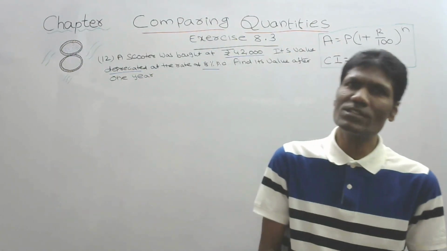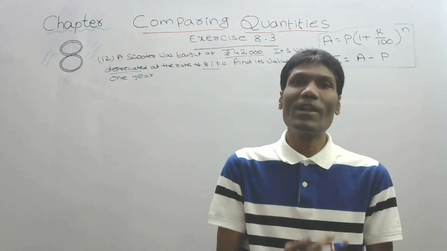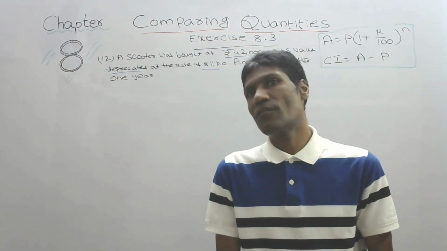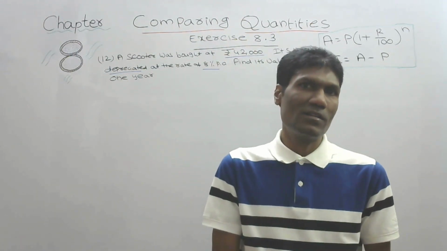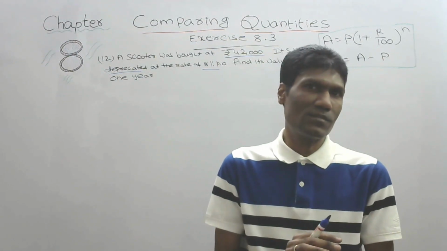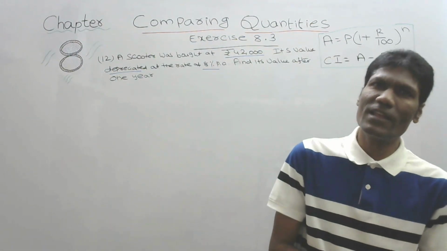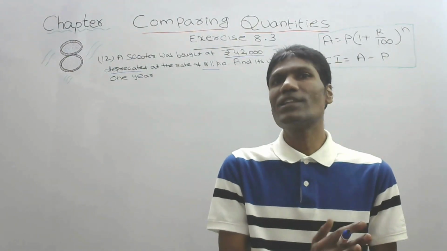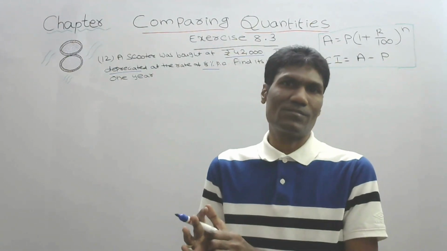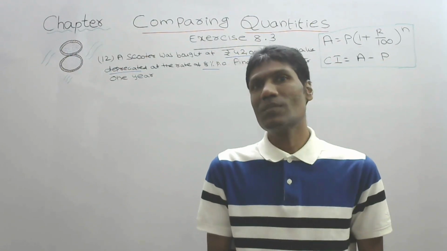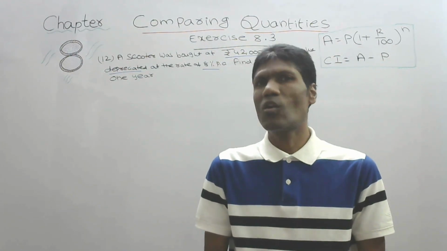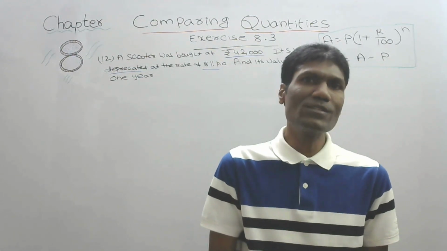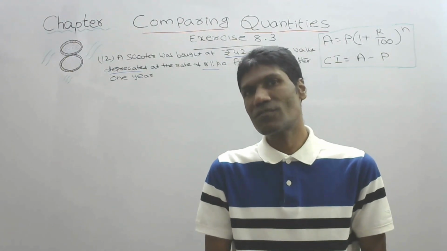I think you know what depreciation is. Depreciation is nothing but decrementing value. Say we have bought one article having 1,000 rupees value. Because of wear and tear, that is, when we are using it again and again, its value will be decreasing. So after some time, the value will not be the same as the value at which we bought.